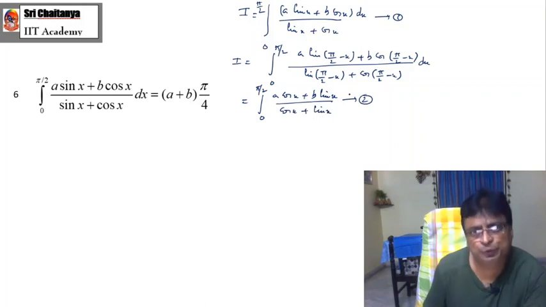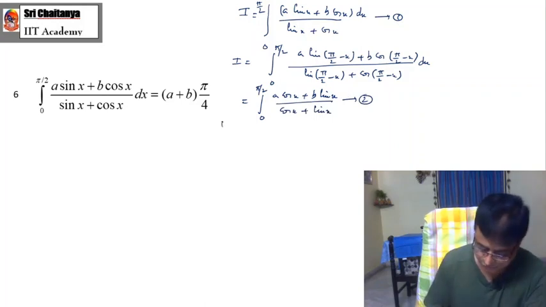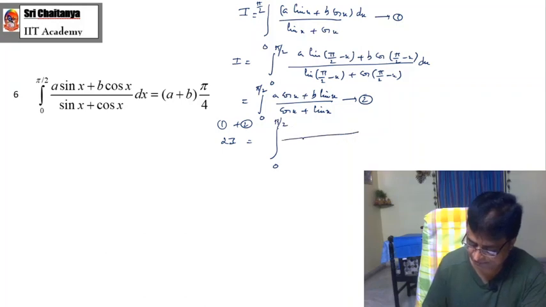Then what to do? Add these two, 1 and 2. So 2I, because the denominators are the same and the limits of integration are also the same. I am taking sin x plus cos x in the denominator, and by taking cos as common, you get a plus b into cos x, and taking sin as common, you get a plus b into sin x.